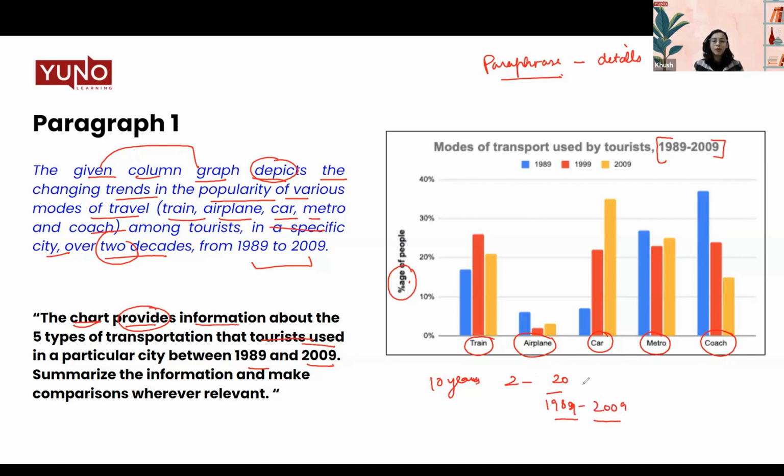So this is also an important form of vocabulary in your writing task 1. Decades, what is a century? Century is 100. Half a century is 50 years. 2 decades is 20 years. Quarter century, all of these words that you can use in other ways to describe the time gap between two certain things. All right. So that is your paraphrase.